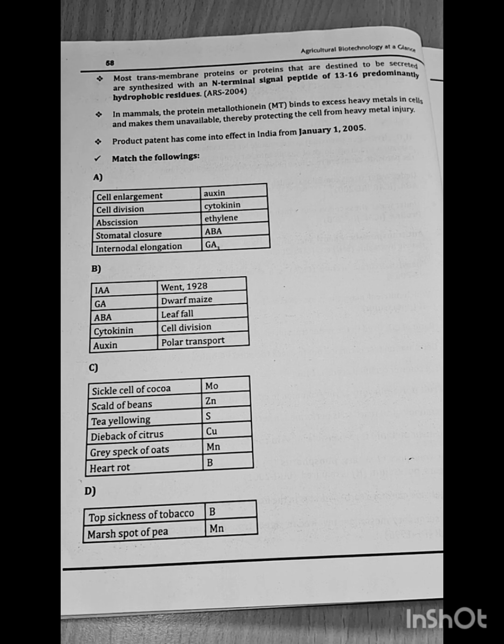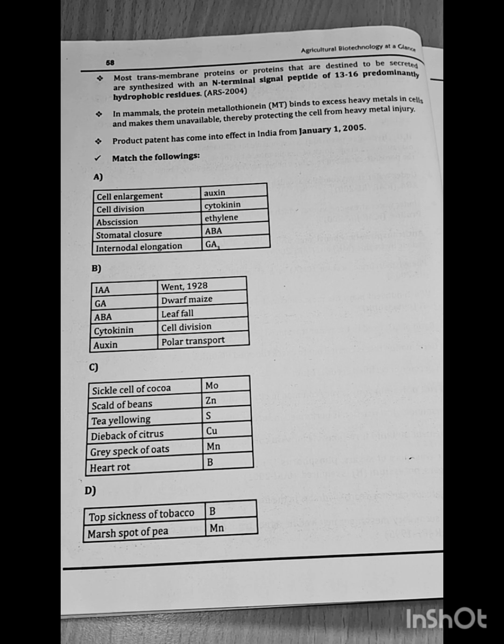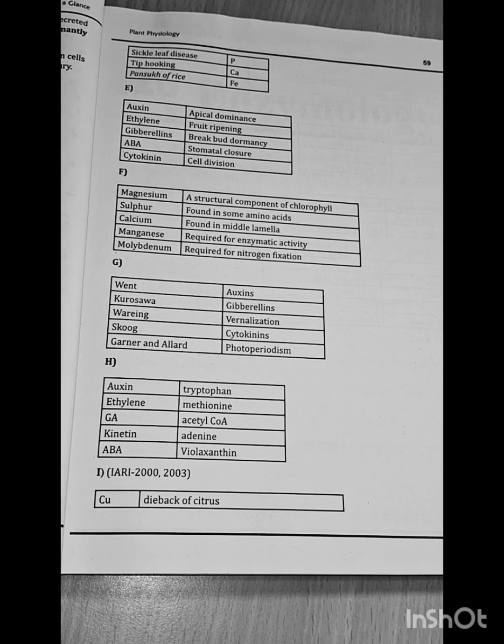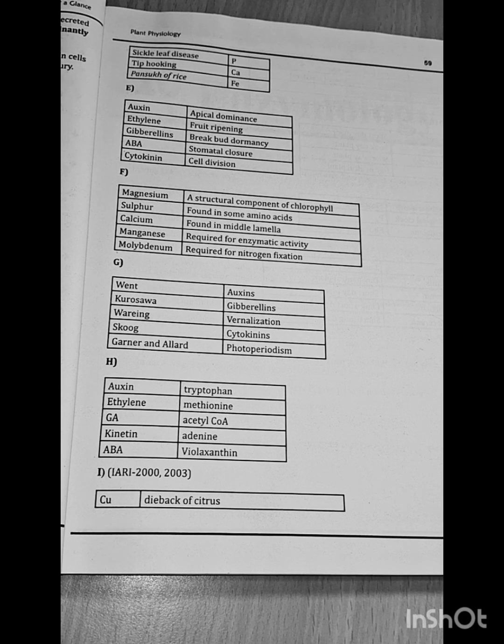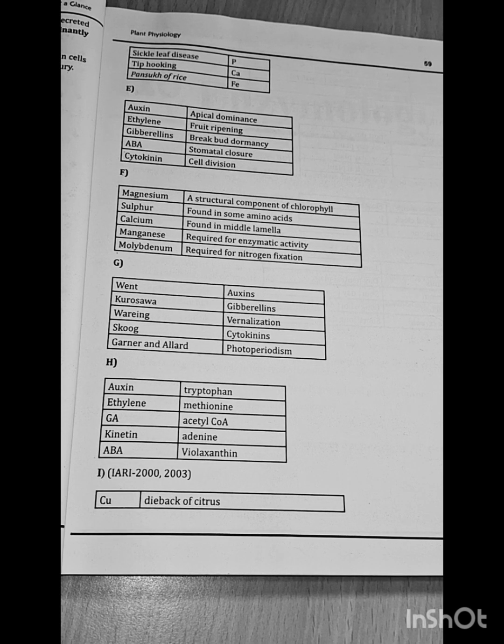Next, the whiptail of cauliflower is due to molybdenum. Scald of beans, zinc. Tea yellowing, sulfur. Dieback of citrus is due to copper. Grey speck of oats is due to manganese, and heart rot is due to boron deficiency. Next, the top sickness of tobacco is due to boron. Marsh spot of pea is due to manganese. Sickle leaf disease is due to phosphorus. Tip hooking, calcium, and Pansuk of rice is due to the deficiency of ferrous.